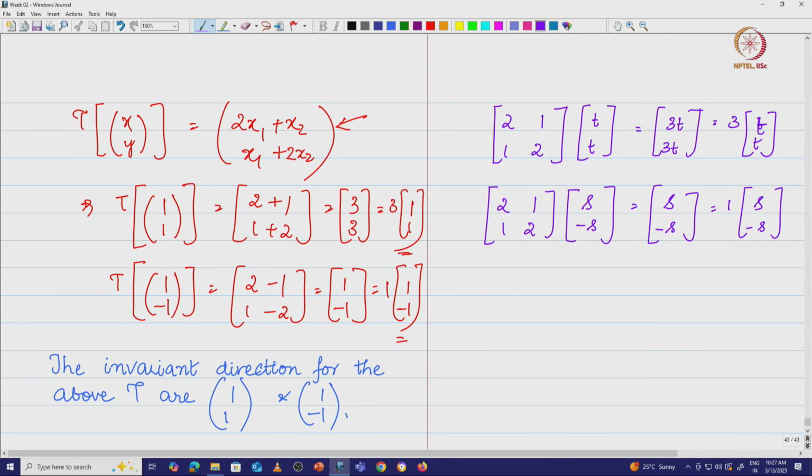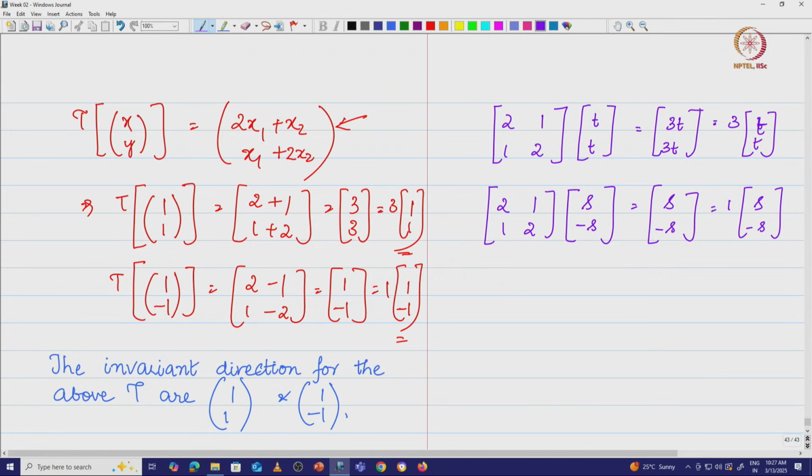You keep changing the values of s and t, you end up getting different vectors, but all these vectors are aligned. If you take t, t, the vectors are all aligned along the line passing through the origin and the point 1 comma 1, and all the points you take, s comma minus s, this is nothing but the set of points in the direction of a line passing through the origin and through the point 1 comma minus 1.